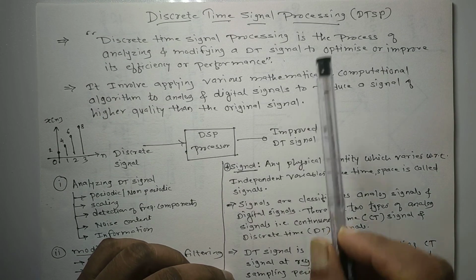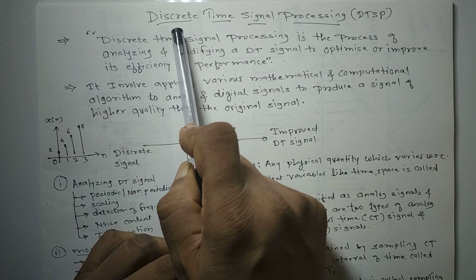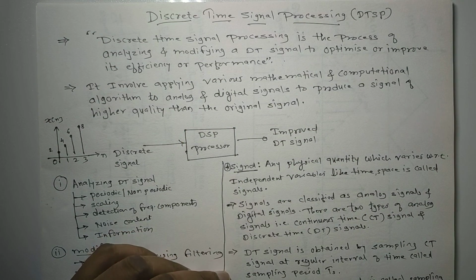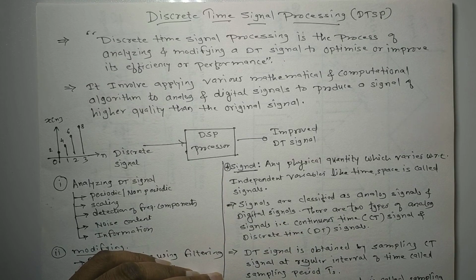Basically, why do we have to process the discrete signal? There is a need to process discrete signals because sometimes we have to analyze the content of these discrete time signals. So for analysis of DT signals, we do the processing.